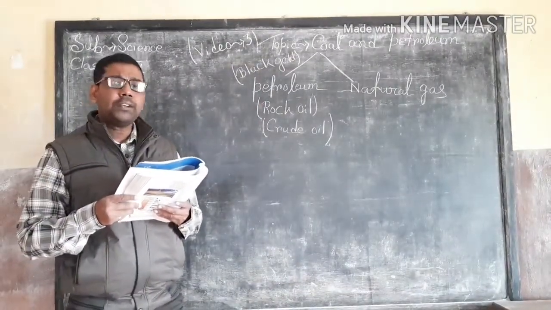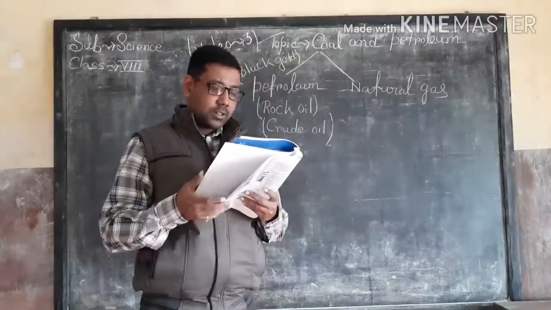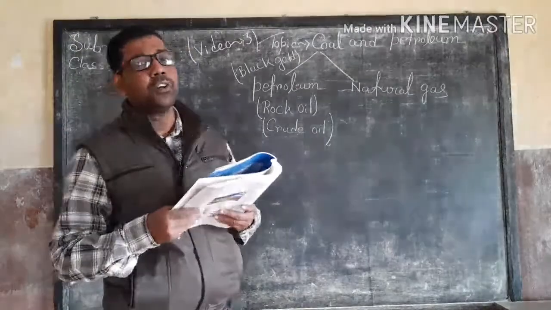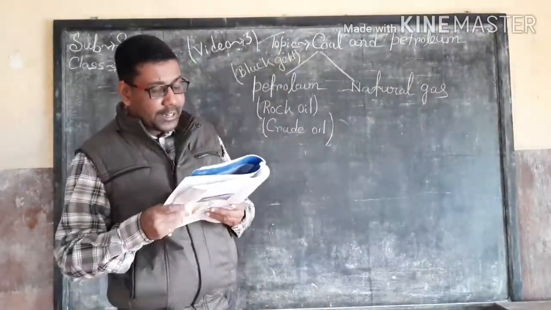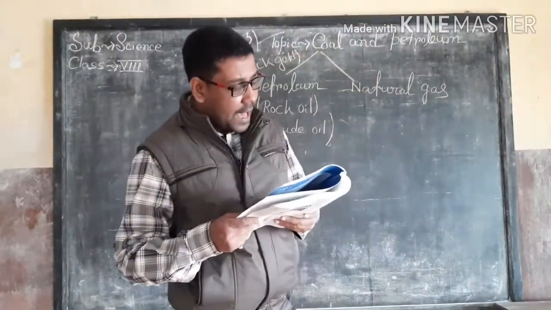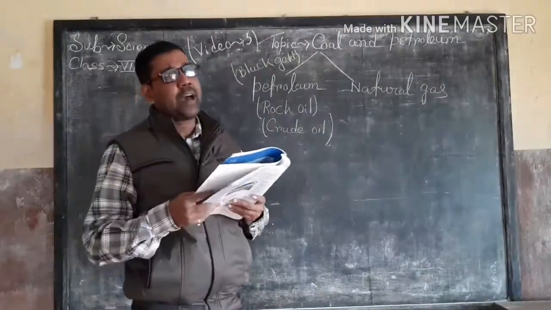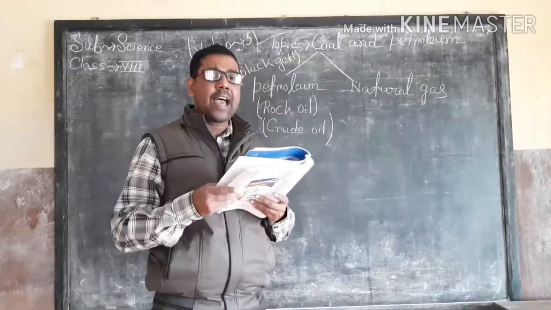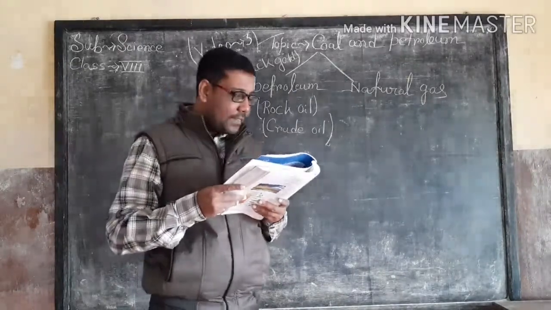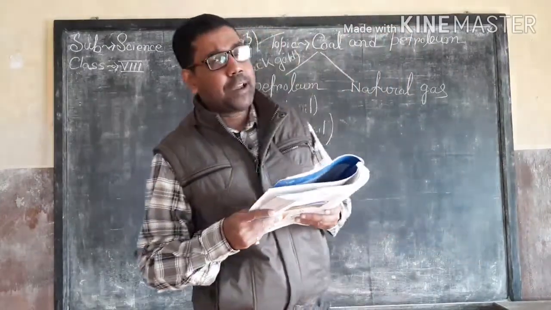The fourth one is diesel, used as fuel for heavy vehicles like buses and trucks, and to run water pumps and generators. That is the use of diesel. Lubricating oil is used to lubricate machinery. Next constituent of petroleum is paraffin wax, used for making candles, wax paper, Vaseline, grease, and shoe polish. And the last one, bitumen, is used for making road surfaces and paint.